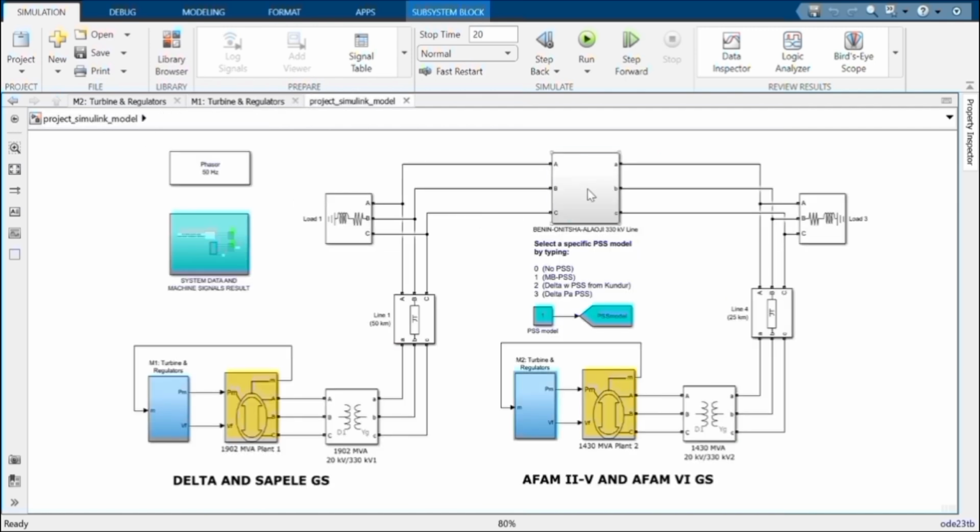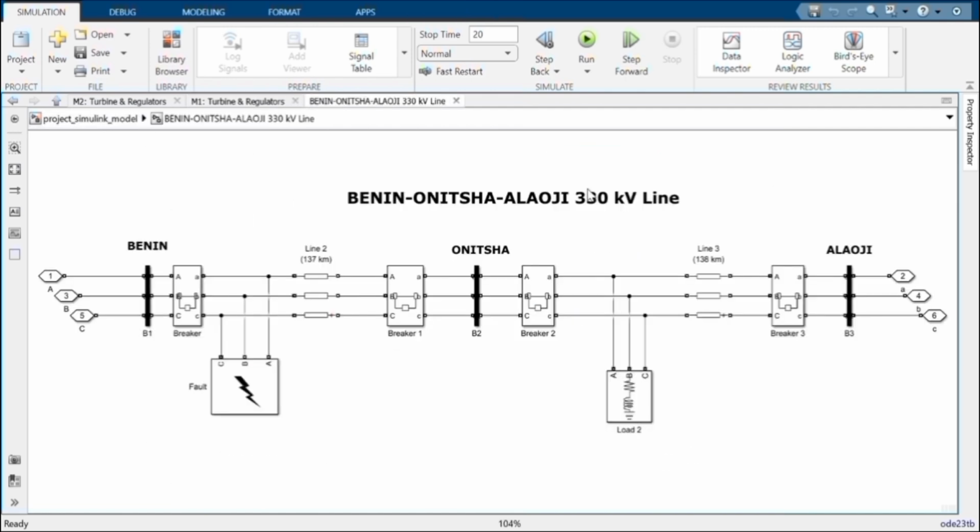For this section, Benin to Onitsha, we are modeling the transmission line, which consists of the bus. It uses a voltage-current measurement block, which acts as the Benin bus, the same as the Onitsha bus and the Alaoji bus, where we are able to extract the voltage and the current when we run the simulation.